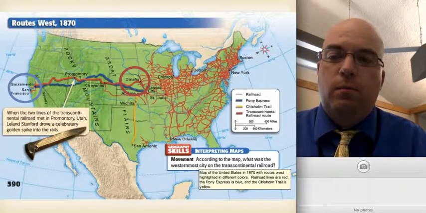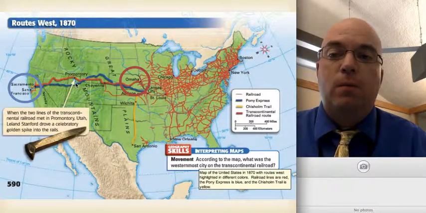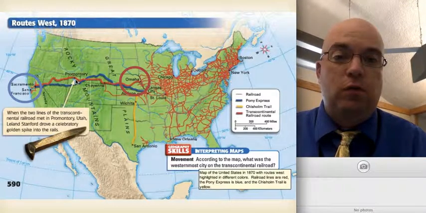You see here the picture of the golden spike. That was a ceremonial spike that will be laid there at Promontory here in Utah. That's where the two companies will meet.